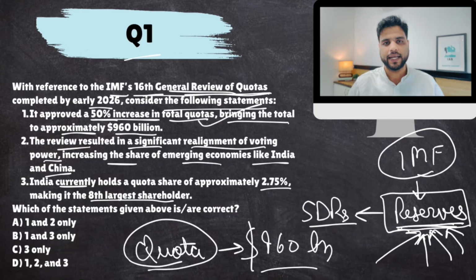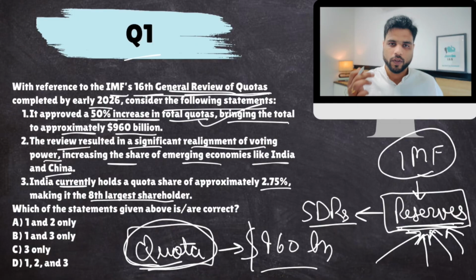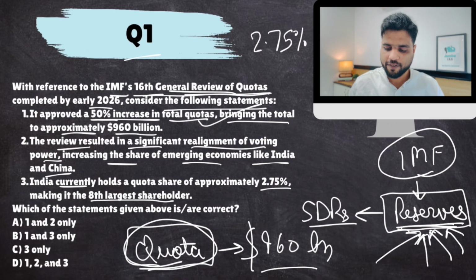So this part is correct. Earlier it was around $400-500 billion, and now it has been increased to $960 billion. This is the increase in the total quotas. Now every country has some quota. Currently India has 2.75%, so 2.75% of the total reserves are contributed by India.